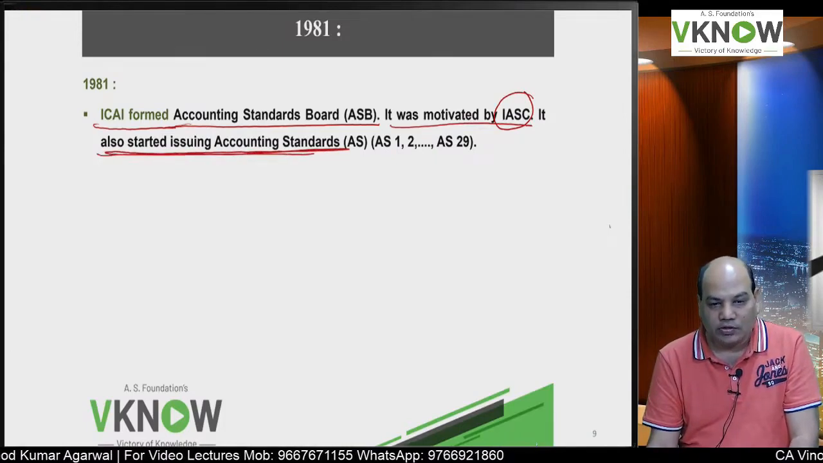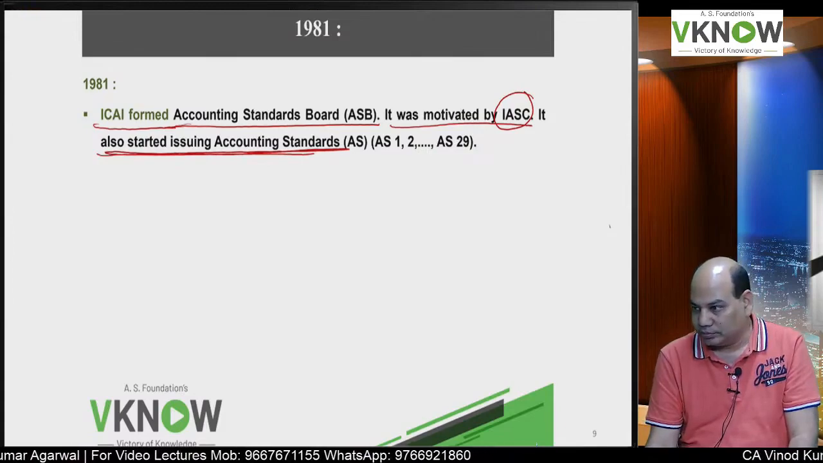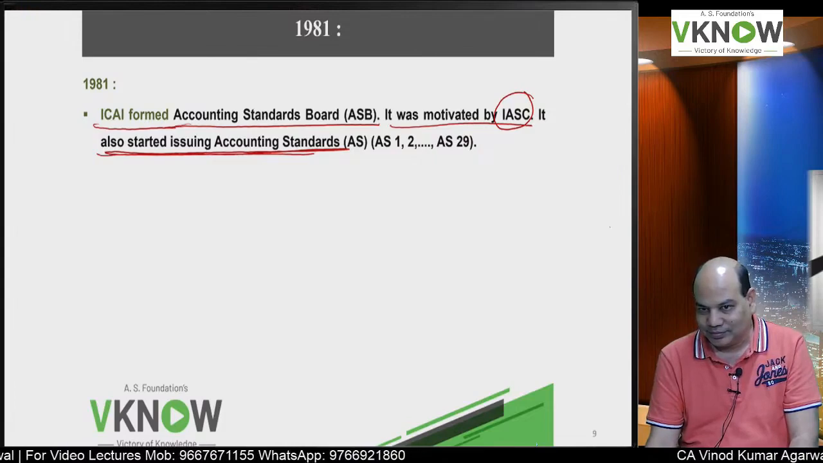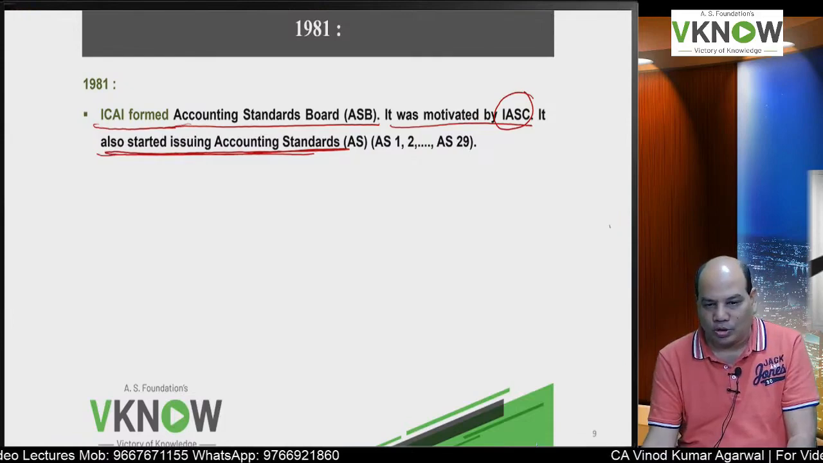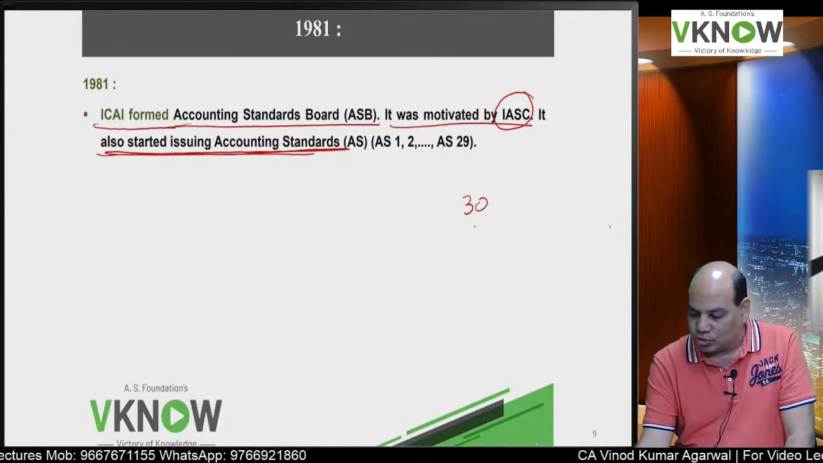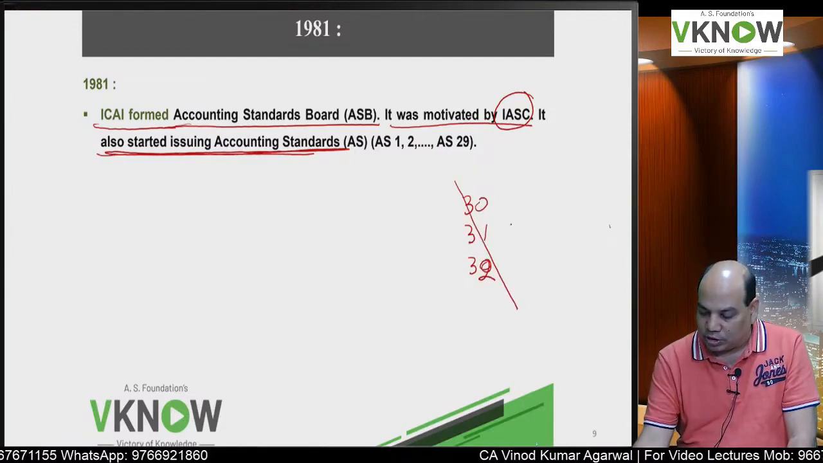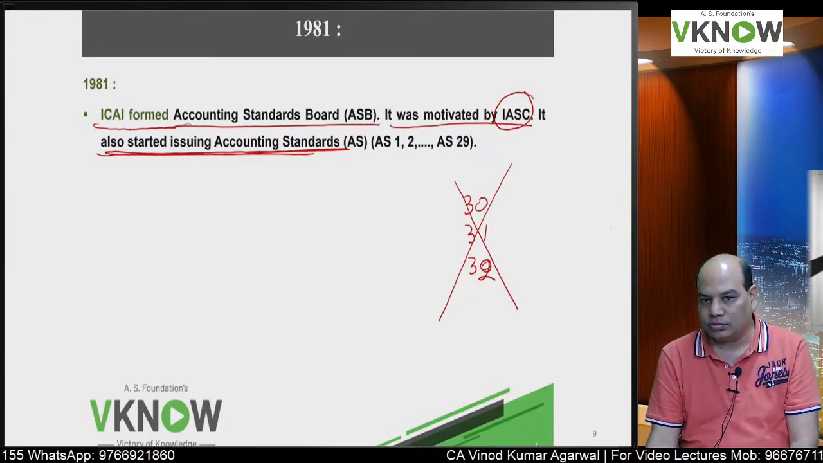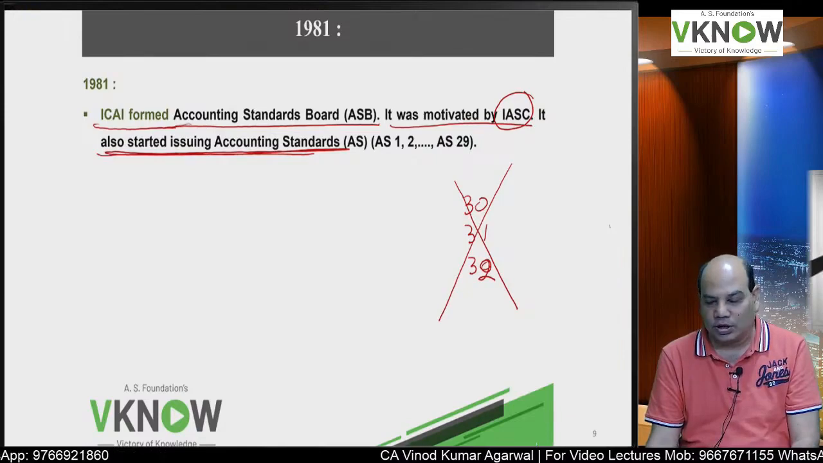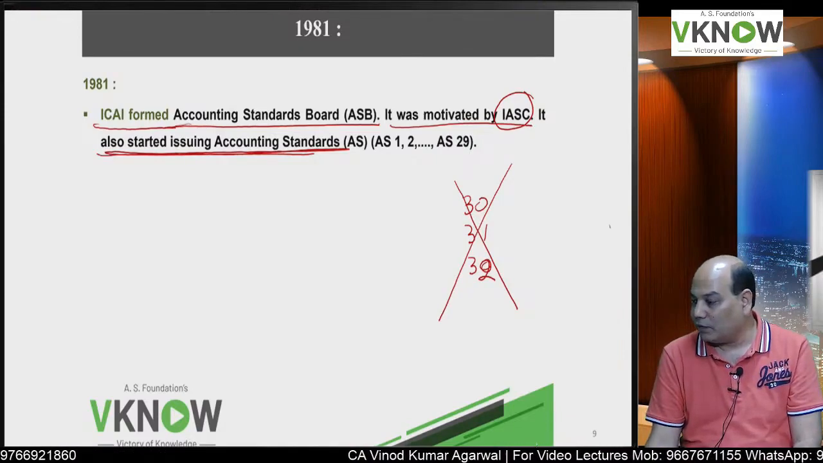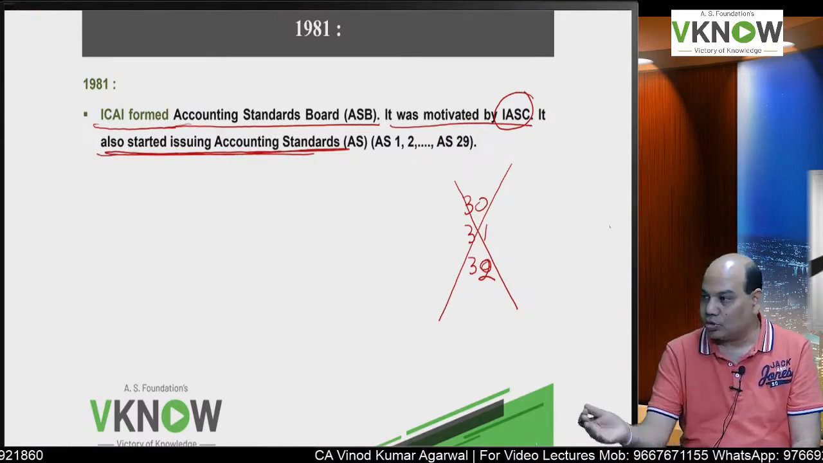How many standard ASB have issued? Do you know that? Intermediate, what was the last standard? Group 2, AS29. But you may not be knowing, they had also issued AS30, 31 and 32, which later on they have withdrawn. So these three standards were on financial instrument, very complicated. India was not yet ready for adopting such complicated standards, so they have withdrawn it.